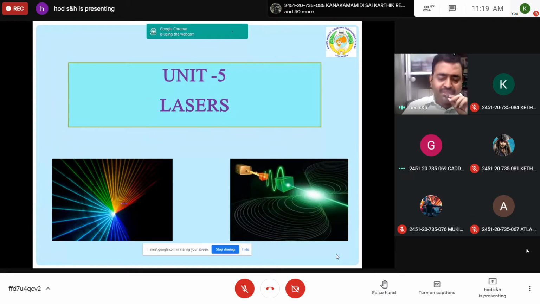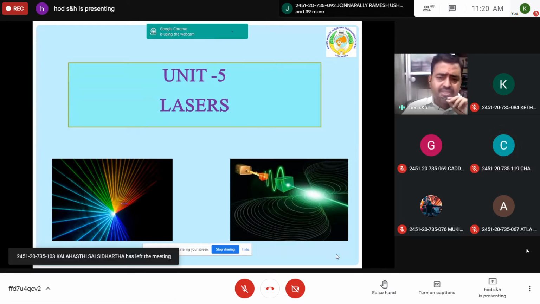Anyone? What are the applications of lasers? Sir, lasers are used in medical field. Very good. In terms of intensity, what is the difference between ordinary light and laser light? Okay, could you able to see the figure? The laser is coming from its source. Intensity, is it high or low for laser? High, sir. Yeah, that is the difference.